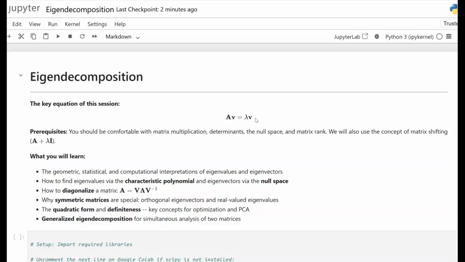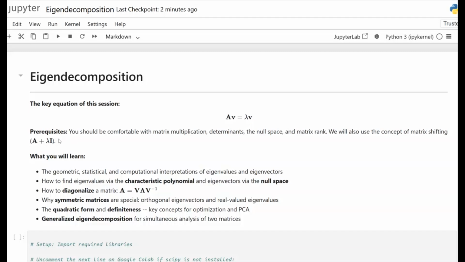And in this exact equation, when matrix A multiplies a special vector V, the result is simply that same vector scaled by this number, lambda. Here the vector V is an eigenvector and the scale lambda is its corresponding eigenvalue. Finding all such pairs, lambda and V, is what eigen decomposition is all about.